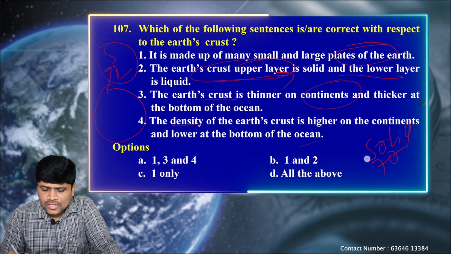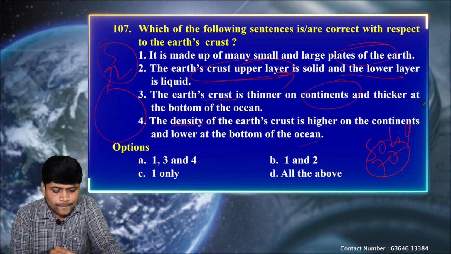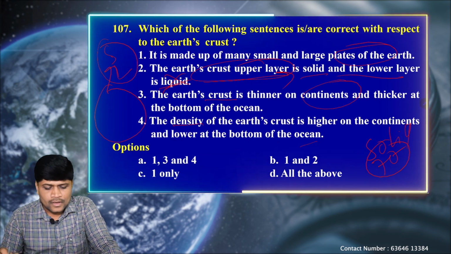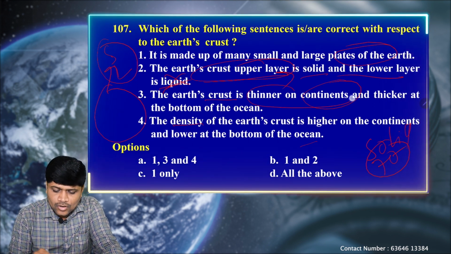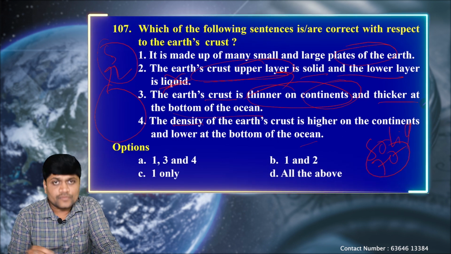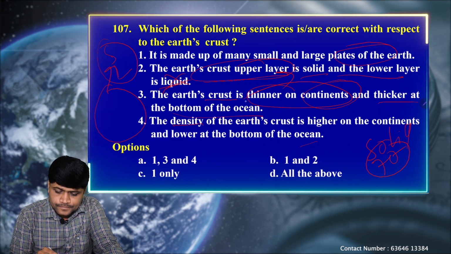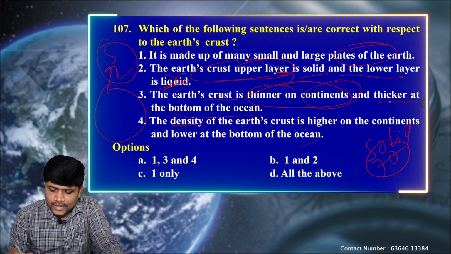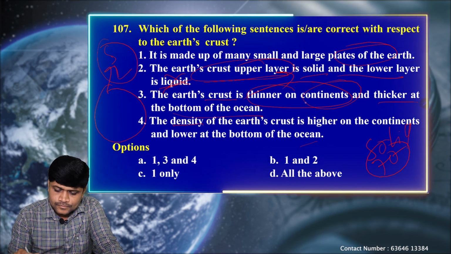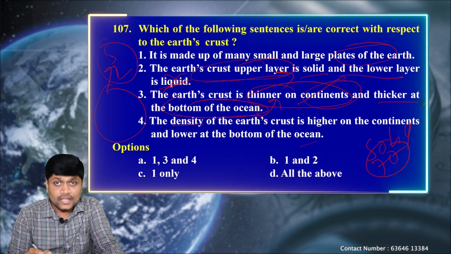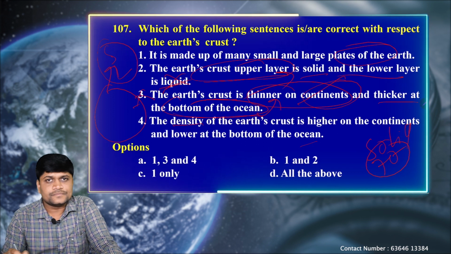Its average depth is up to 70 kilometers. So it is completely a solid one, not necessarily liquid. Next, the earth's crust is thinner on continents and thicker at the bottom of the ocean. No. The earth's crust is thicker on the continents, and on the bottom of the ocean it is very thin. So this statement is again interchanged.